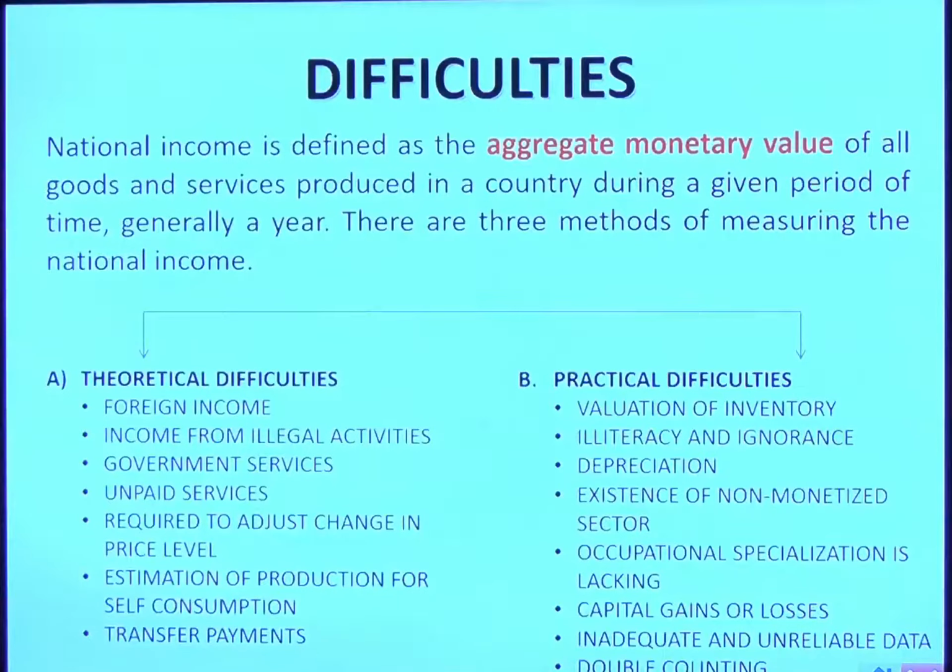Estimation of production for self-consumption. Many times farmers or someone produces for himself or his family. It never comes in national income. So it is produced, but it is not added in national income. Transfer payments like donations, etc. Again, there is a conflict whether it should be added or not.